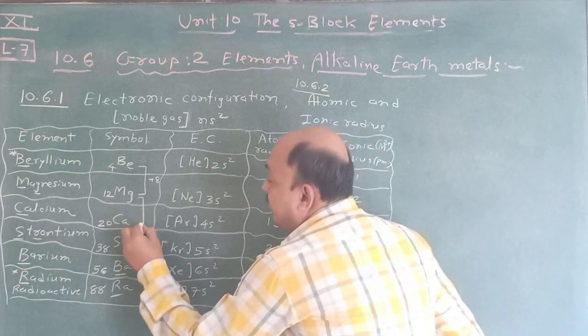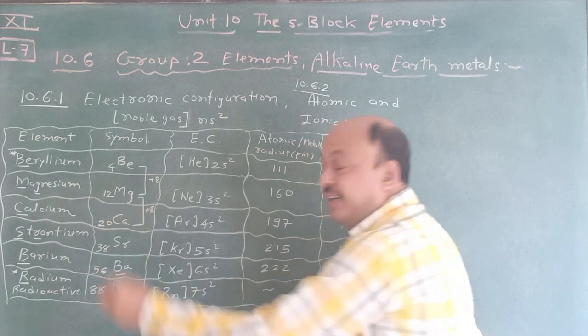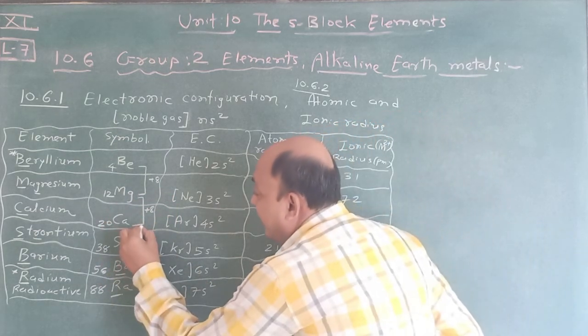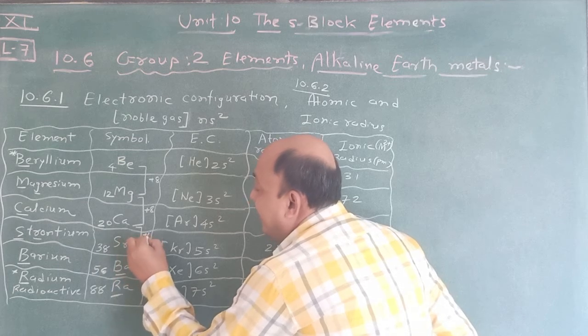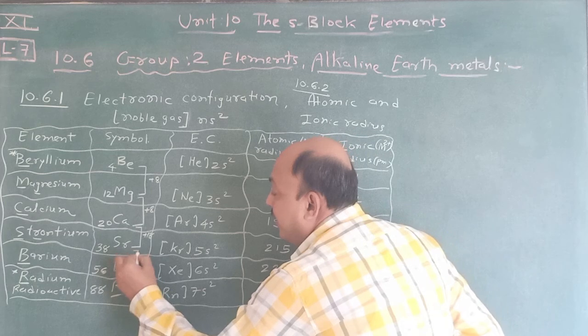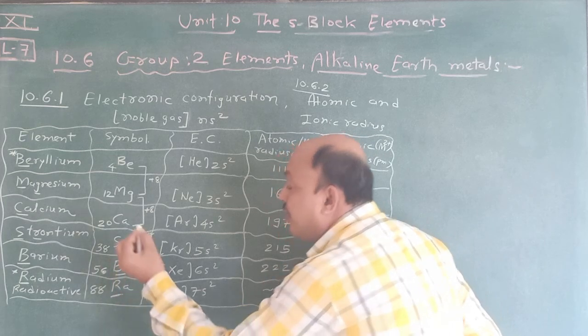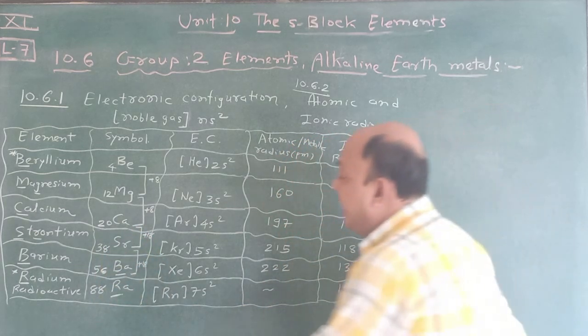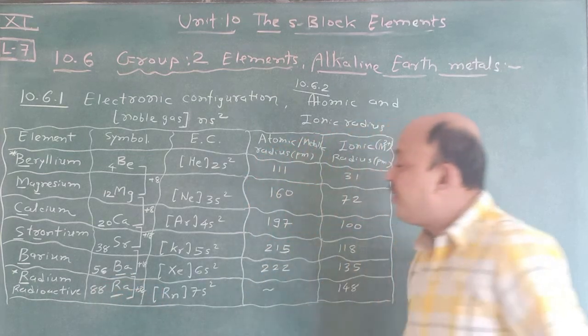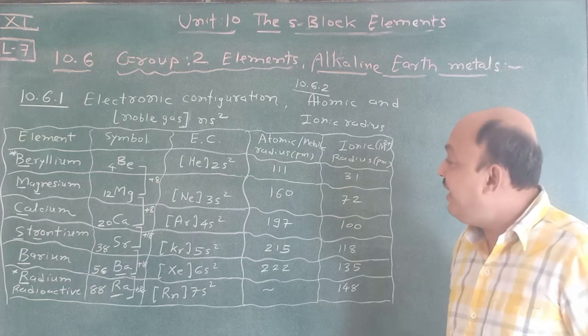In 12, add 8, so 12 plus 8 is equal to 20. Now 20 plus 18 is equal to 38, and 38 plus 18 is equal to 56, and 56 plus 32 is equal to 88.